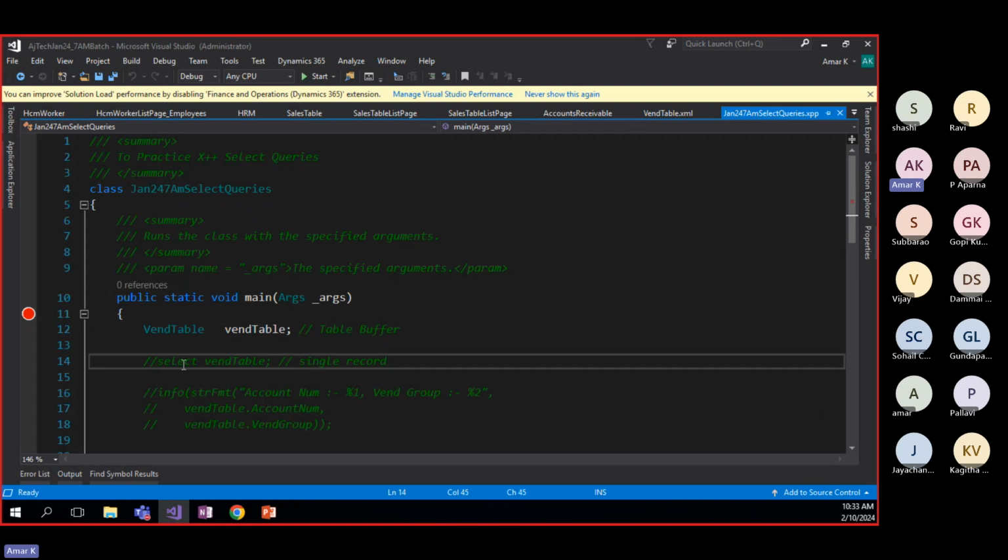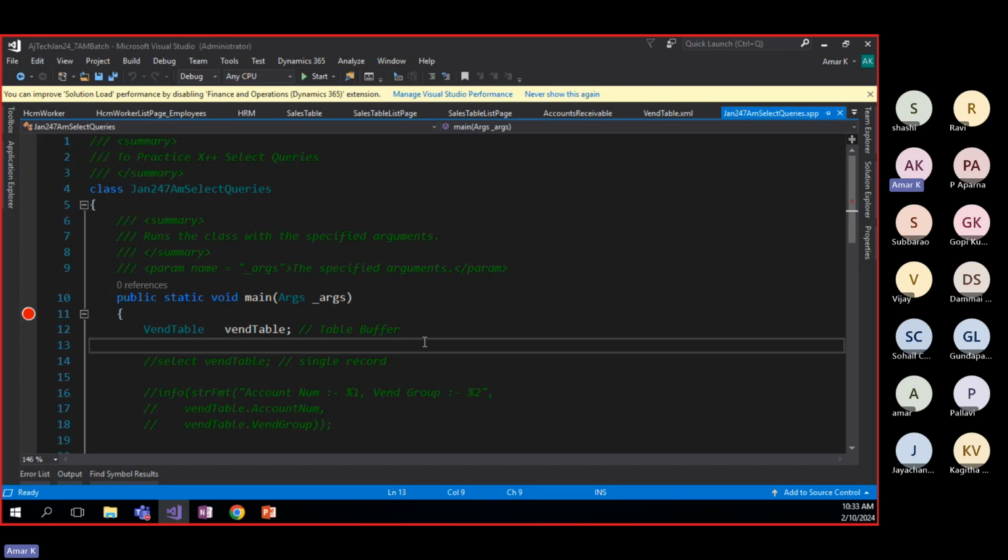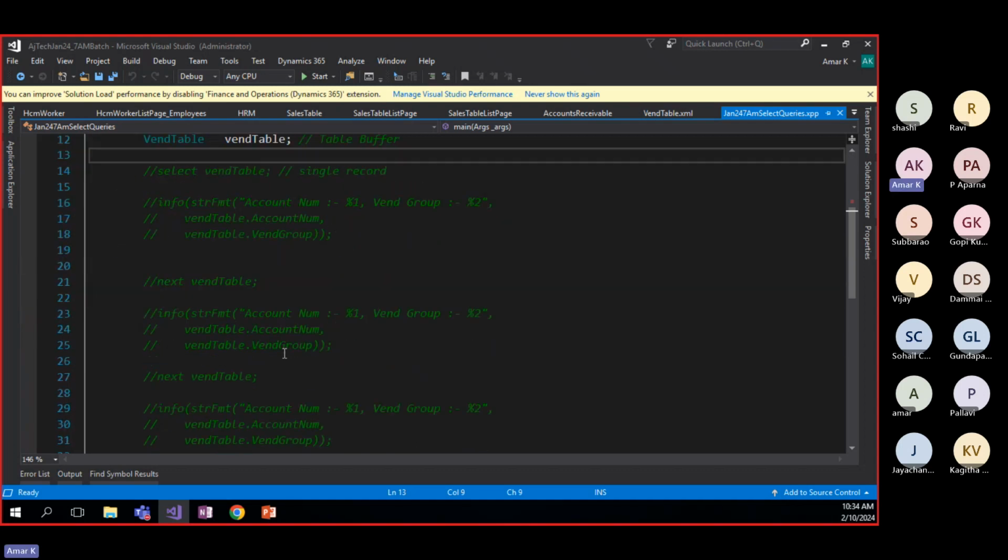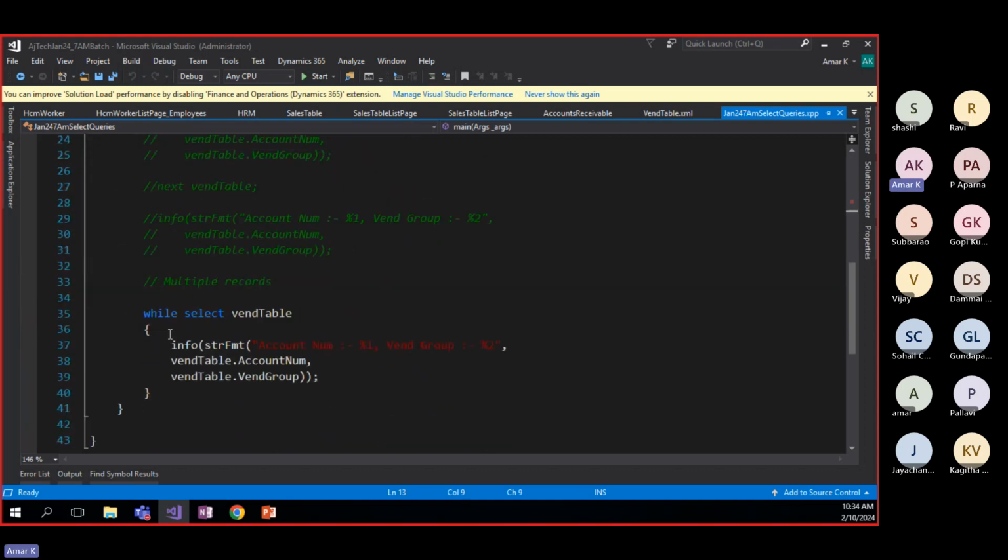Those who are coming from SQL or Oracle or .NET or Java can easily understand what code we are writing. I think Subbar, you are coming from SQL, right? In SQL we can write the same statement, select star from table, right? Yes, here we can write select from table, and we can use star from also. If you go to the next record, it's easy. No need to go for the connection establishment.